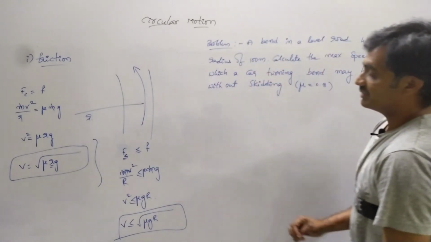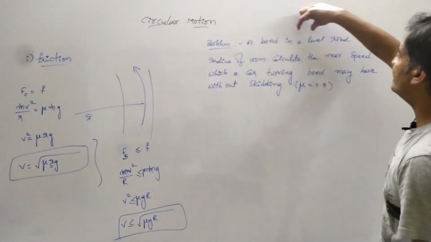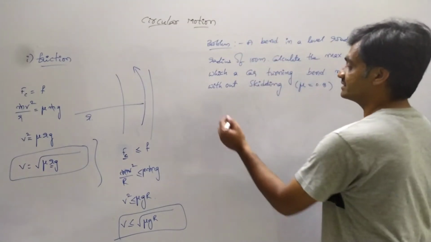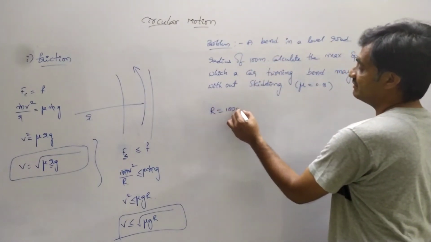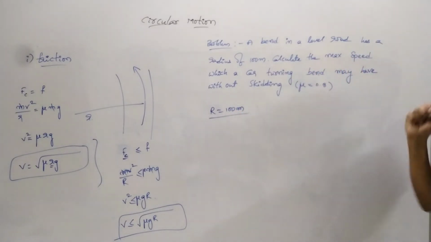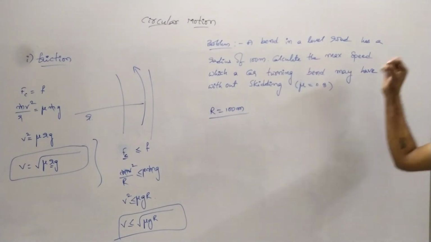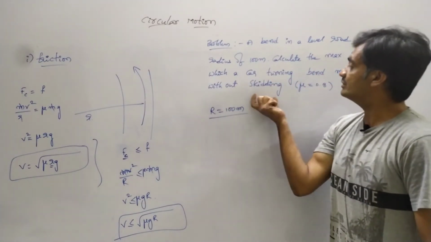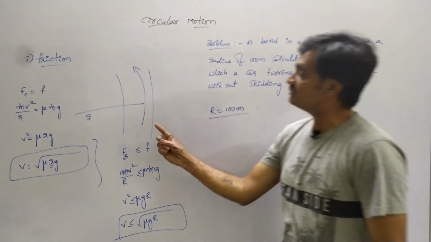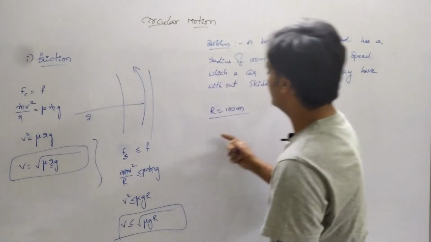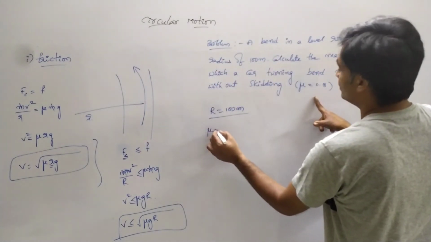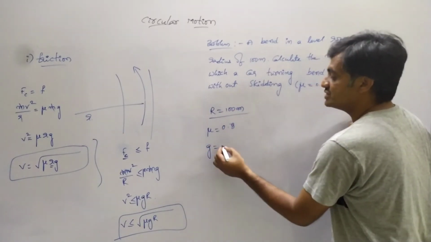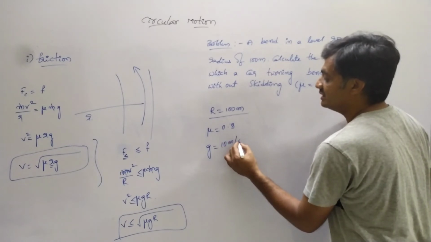Now let's solve a problem based on this. Observe that a bend in a level road has a radius of 100 meters. So here the radius of this level road is 100 meters. Calculate the maximum speed which a car turning the bend may have without skidding. Here the vehicle should not skid but it has to turn on this level road, and it is given that mu is equal to 0.8. We can consider the value of g as 10 meter per second square.